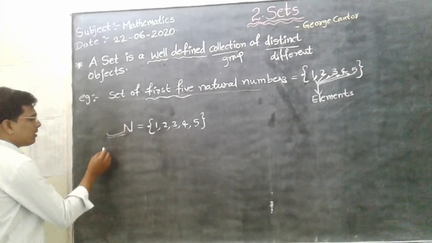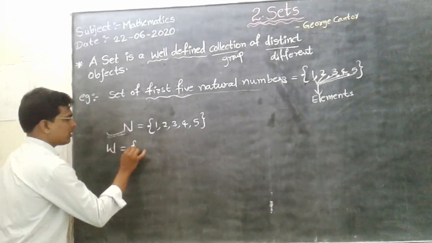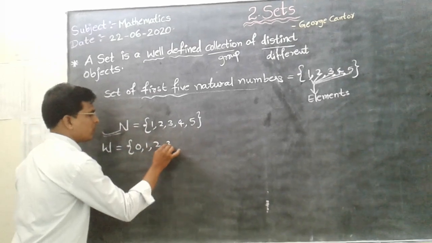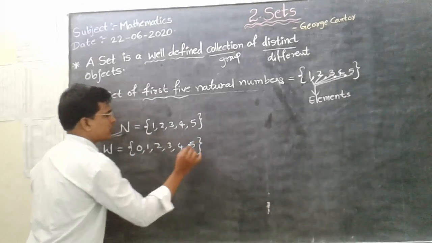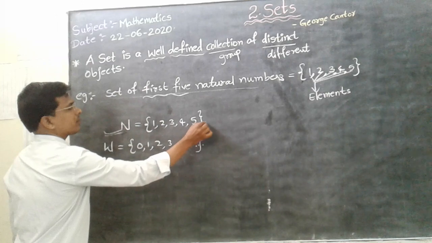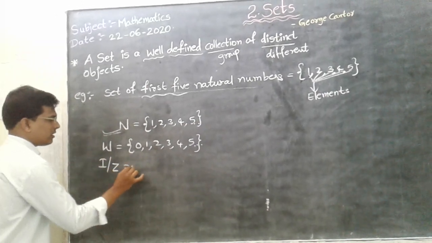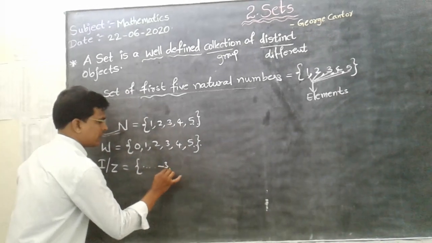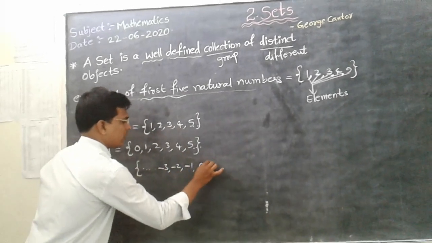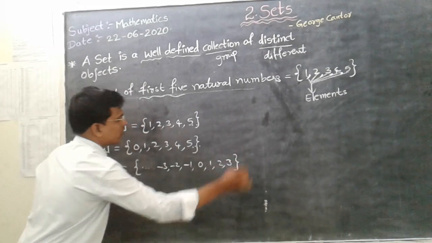Next, set of whole numbers: 0, 1, 2, 3, 4, 5 and so on. Next, integers, I or Z is equal to minus 3, minus 2, minus 1, 0, 1, 2, 3.